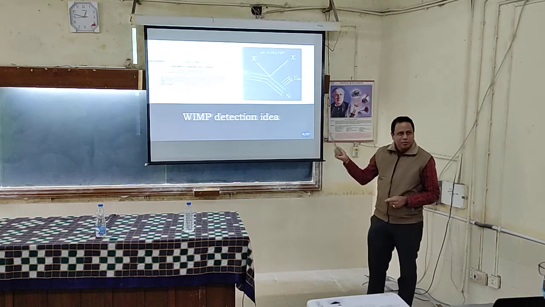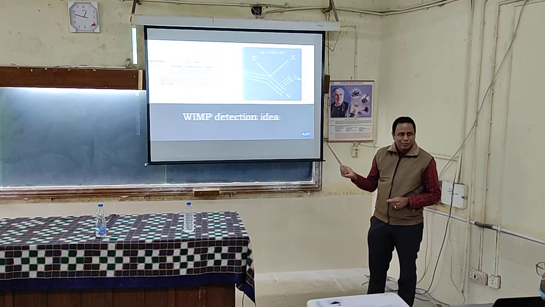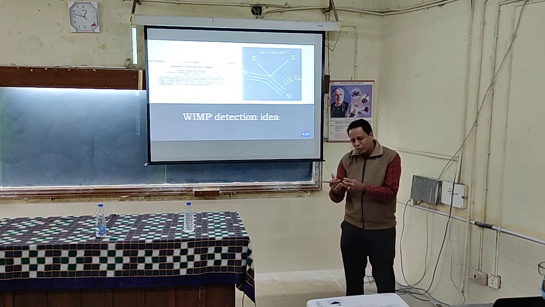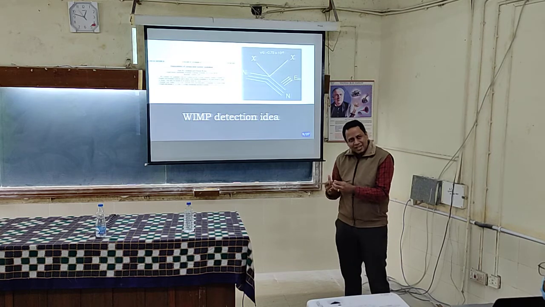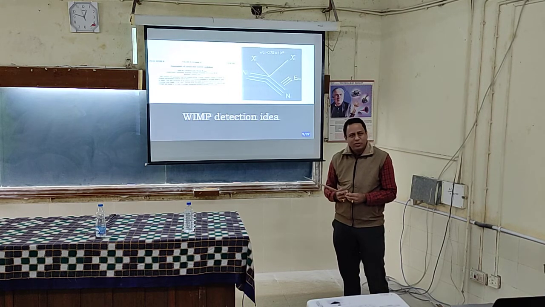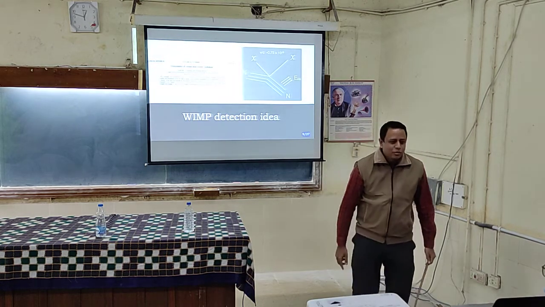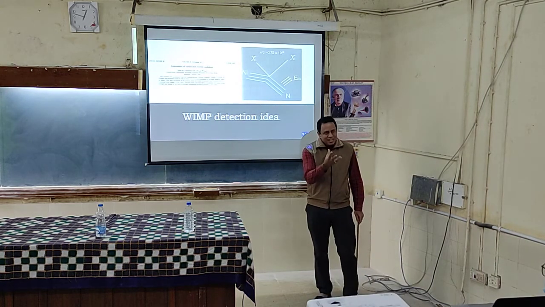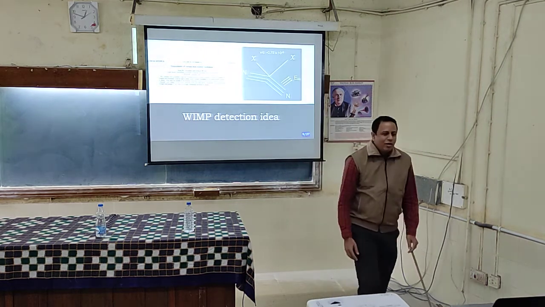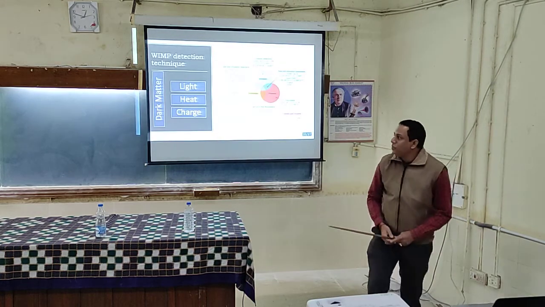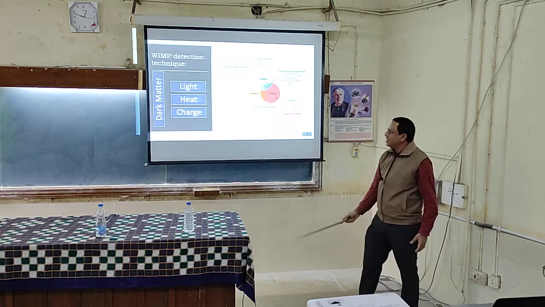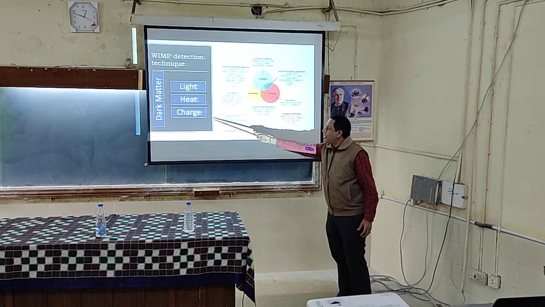Okay, so this we have to detect. Did you understand the detection? Basically, a dark matter particle comes and hits the nuclei of the detector. The nuclei of the detector recoils, and this recoil energy is what we want to measure. Now, when we detect, we have to detect some signal. There can be three possibilities of signal. This recoil energy that is imparted could manifest as heat, light, or lead to some charge.